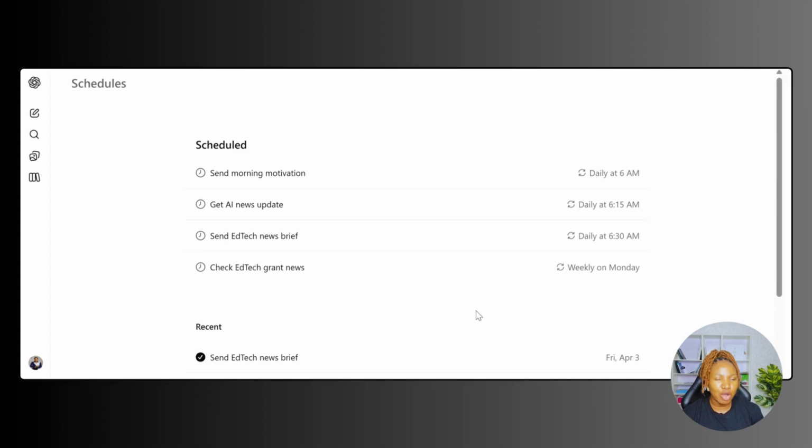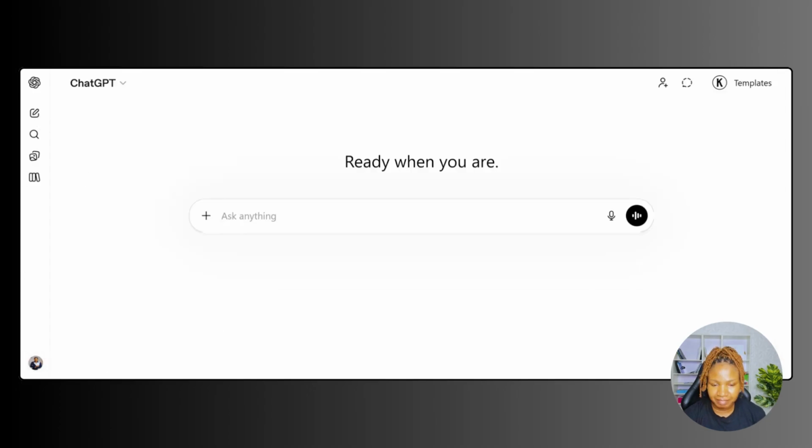Now, instead of me always surfing the internet to find news on AI, what is trending, what is happening in the AI space, ChatGPT does it for me. Let me quickly show you how you can schedule tasks with ChatGPT. Currently, there's no button where you can go to schedule a task. You just type in your prompt and then ensure that it's understood what you say.